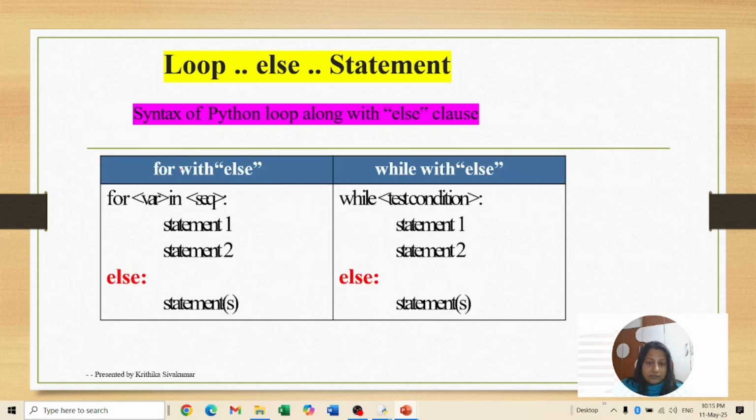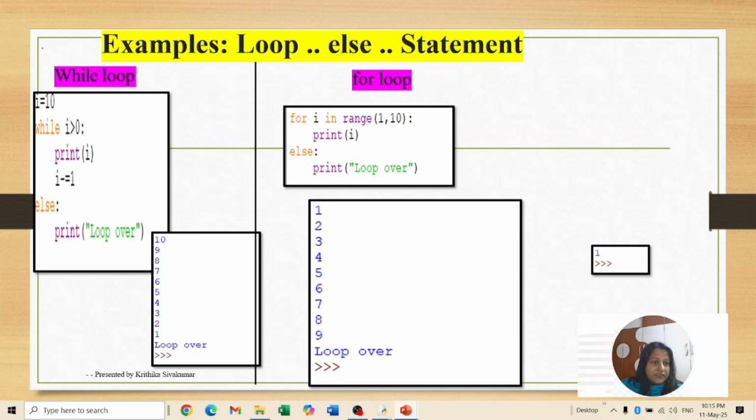Now this is the syntax. You can see here in the for loop, I first start with for i in range(1, 10): print(i), else: print "loop over". So when it is exhausted, till the value 9, it is over. Instead of print "loop over", I'm mentioning it using the else condition.